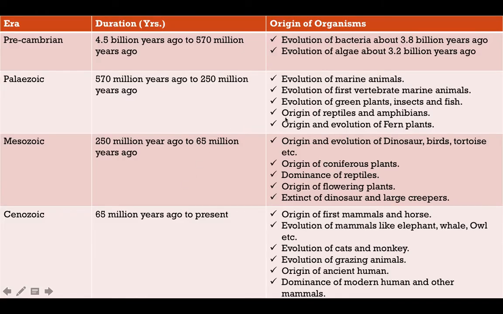So this is the summarized form of events that took place during the different eras. For example, the Precambrian era began 4.5 billion years ago and continued till 570 million years ago. During this era, bacteria and algae evolved, not at the beginning of this era, but about 3.8 billion years ago bacteria evolved, and about 3.2 billion years ago algae evolved. So these are some events you can check later and prepare for the exam.